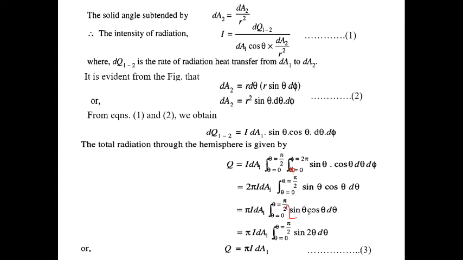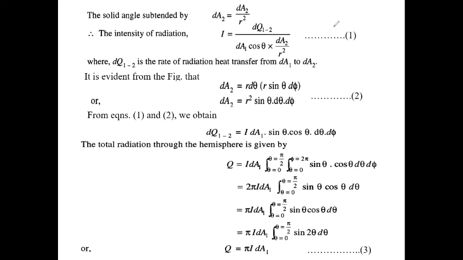Now twice sin theta cos theta means sin 2 theta. Now if we integrate, this is minus cos 2 theta by 2, times 2, so the 2 cancels out. So we get pi I dA1 into, and if we put in the values, it will be 1 minus 0. So we get Q equals pi I dA1. Clear?